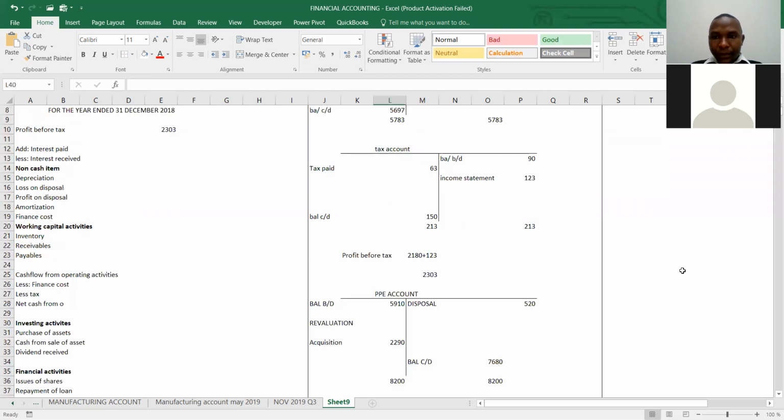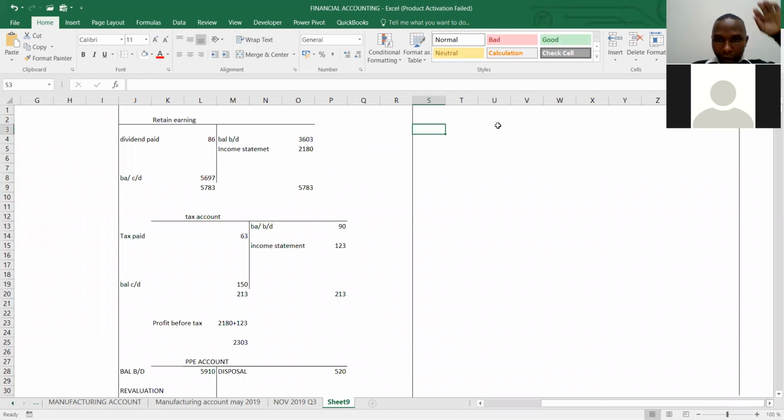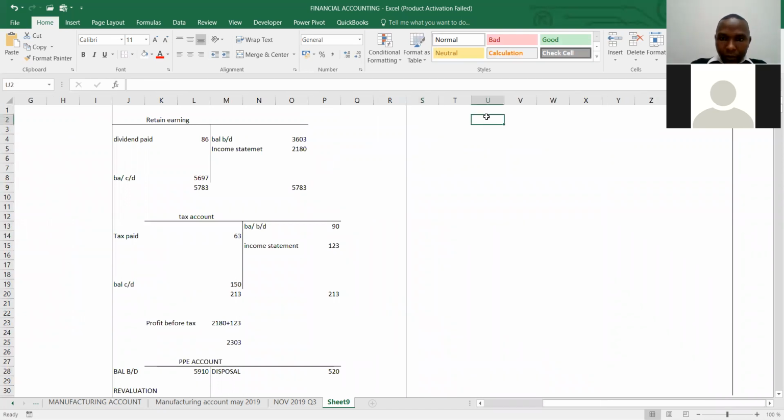Then we open a provision for depreciation. Provision for depreciation. So provision for depreciation, we have balance brought down.